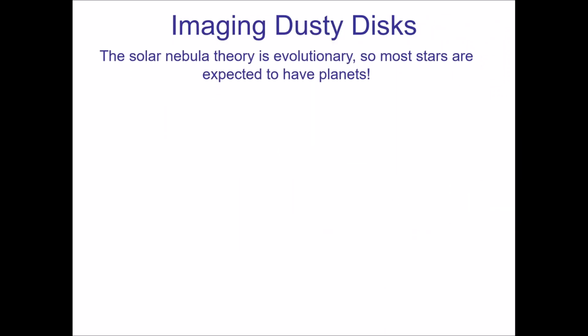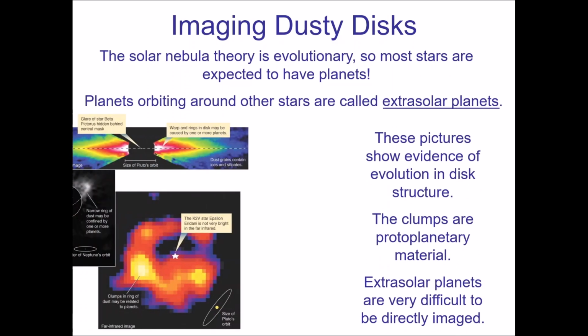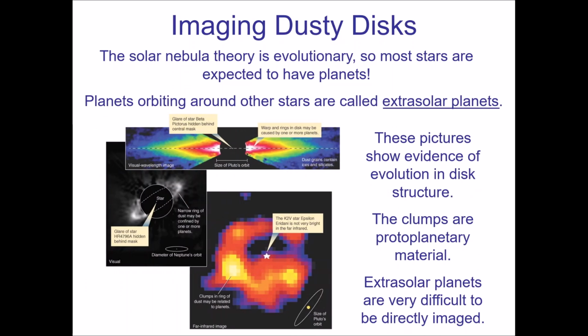Of course, now you have to start looking at these disks in more detail and say, okay, well, if there are disks that exist there, let's try to see more detail in the disks and let's start looking for these features. Are there rings? Are there clumps that we are seeing here? Is the disk warped in any sort of way that maybe reveals the presence of something that is traveling in the disk?